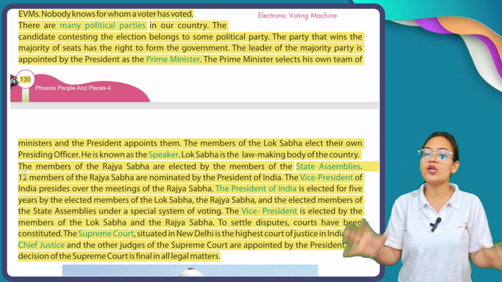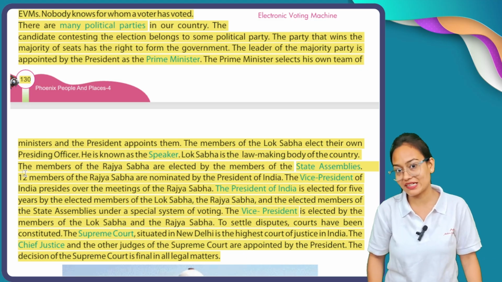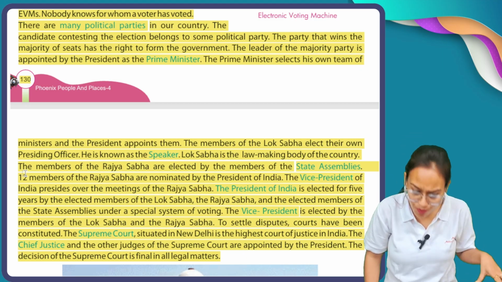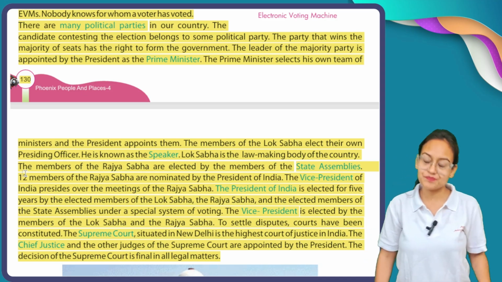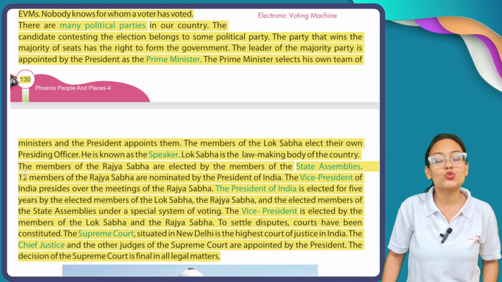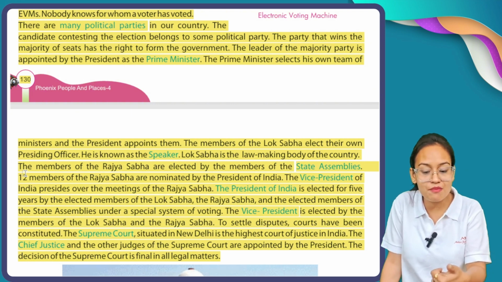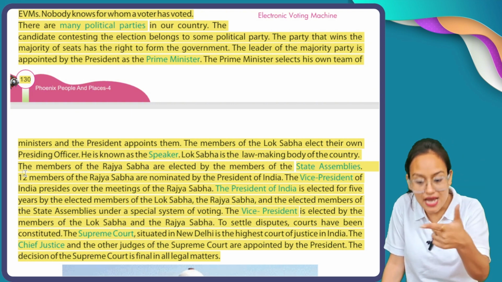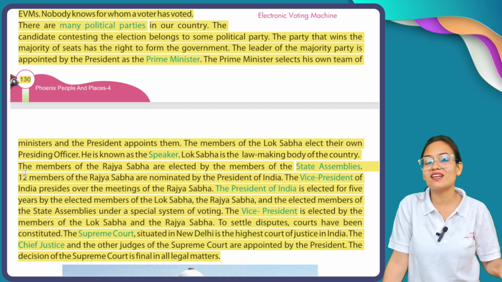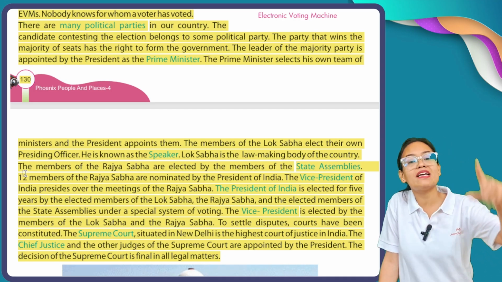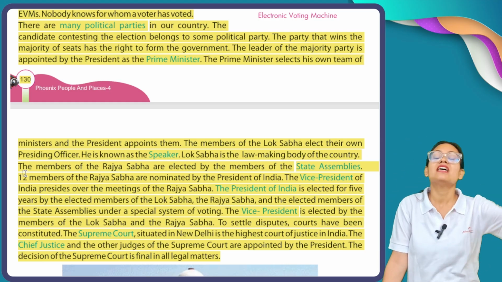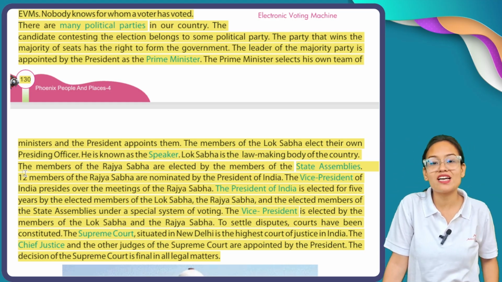Now you all know how the Prime Minister is elected, but how is the President of our country elected? The President is elected through the votes of Lok Sabha members, Rajya Sabha members and the members elected in state assemblies. All those persons vote together and finally the President of our country, India, is chosen.